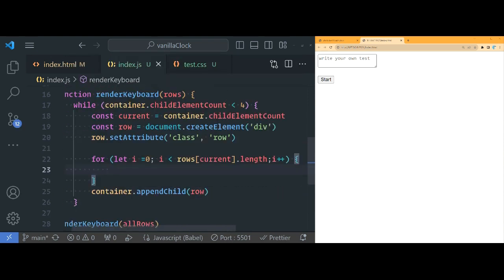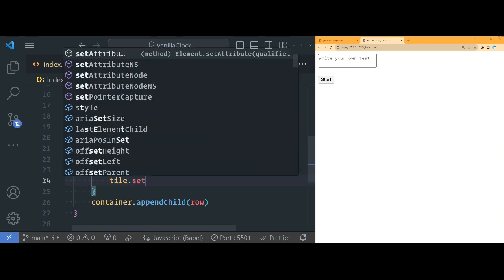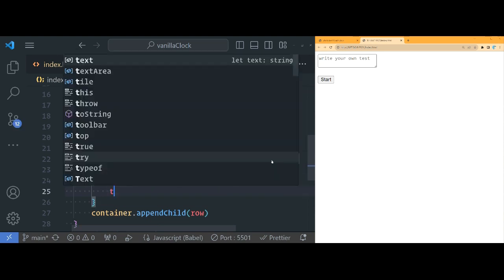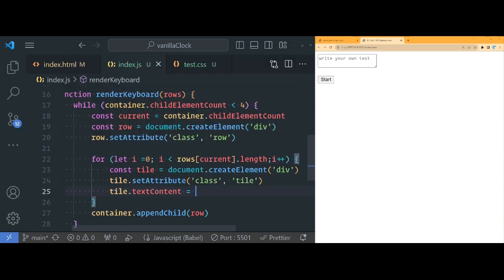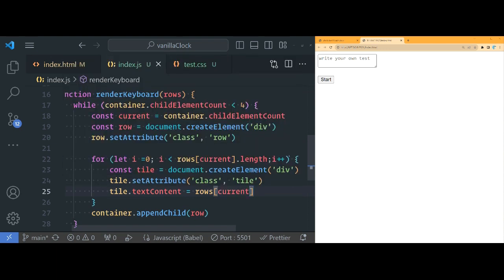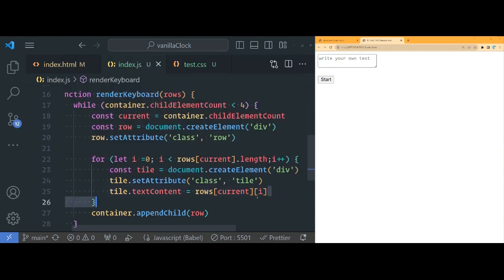Okay, what are we doing inside of the for loop? Once again, we're going to create a new element. Let's call this a tile or a square. Okay. And then let's do tile.setAttribute class, and all of these will be tile. And then tile.textContent, what's that going to be equal to? Well, that's going to be equal to the rows at current, because we have a nested array, at i, which accesses the inner array's text content.